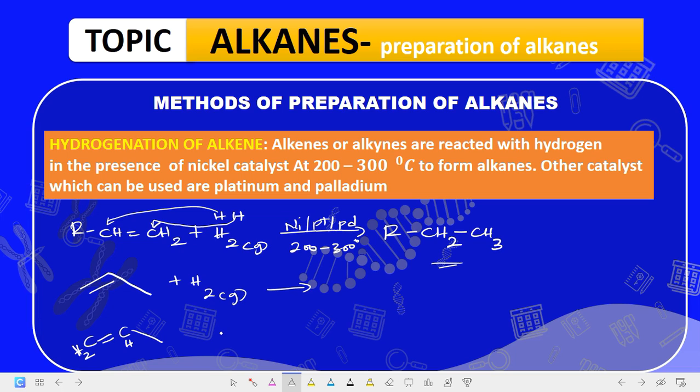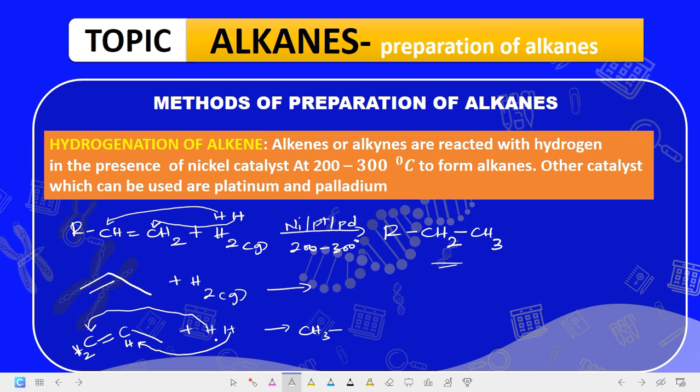Now this H2 means H and what? One of the H comes here and the other H comes here. So the product of the reaction will become, if this H comes here, how many H are we now going to be having here? Three. So this becomes CH3.